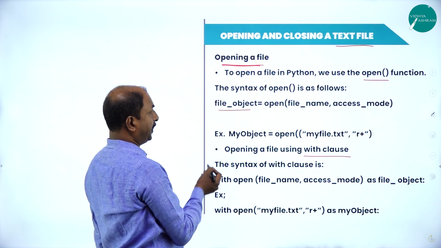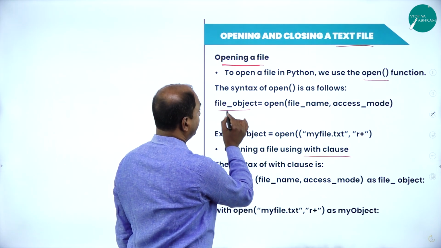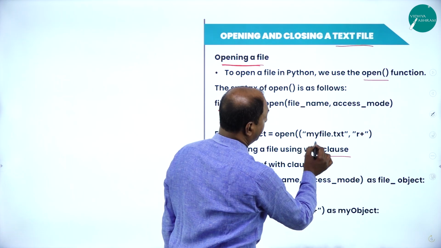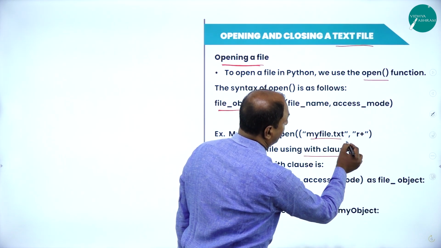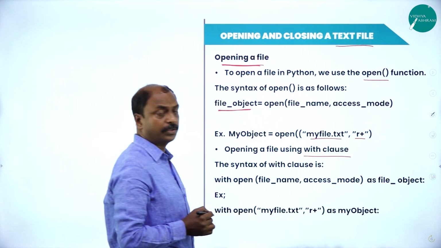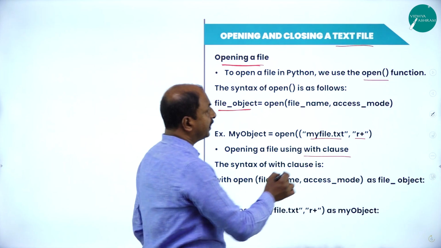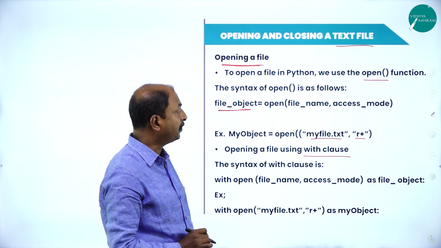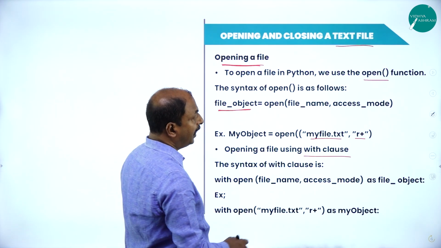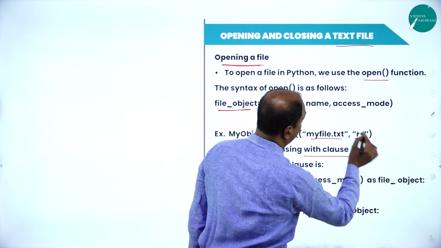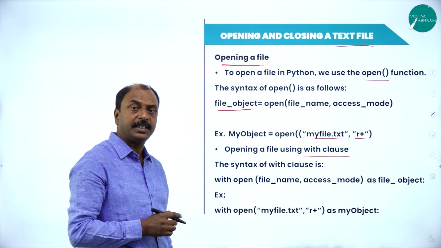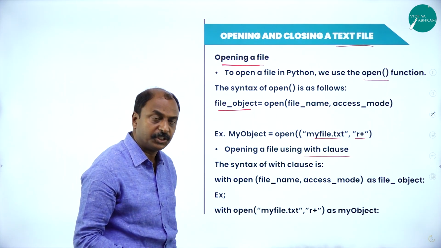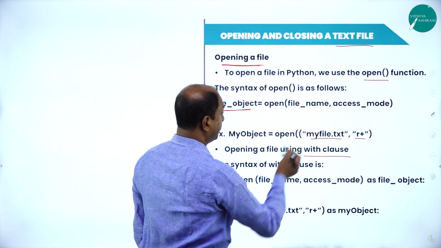Now look at the example here. My object equals open, and here myfile.txt, comma, with r plus. If you look at the syntax, this is the name of the file which already exists in your computer system or in secondary storage media, and comma, this is the access mode. Here r plus is the access mode, meaning we are opening the file for read operation.